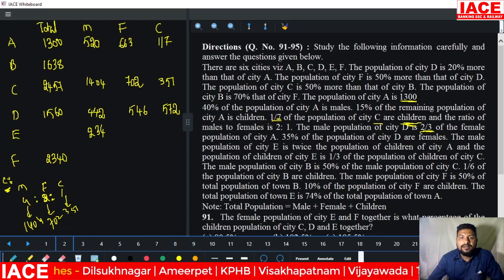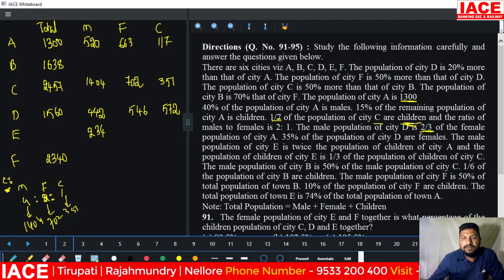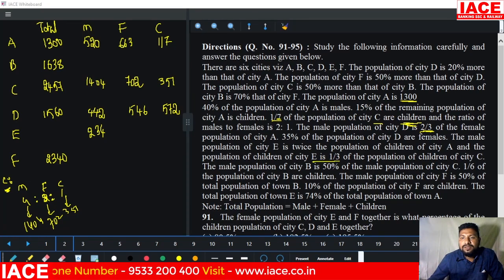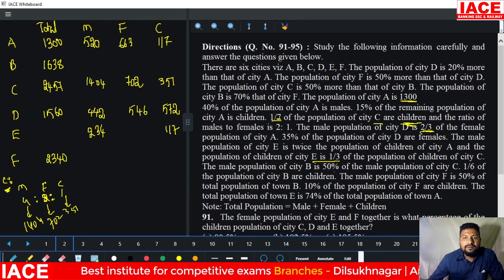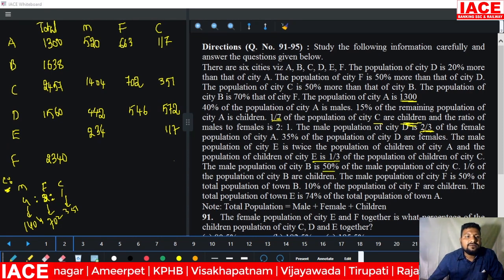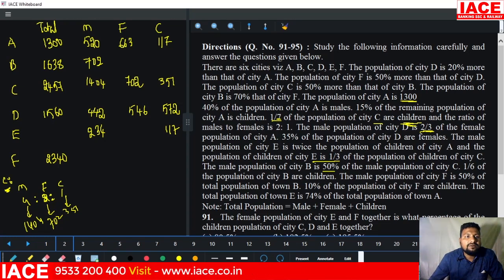Next, the children population of city E is 1/3 of the population of children of city C. City C is 351. 1 by 3 of 351 is 117. Next, the male population of city B is 50% of the male population of city C. 50% of city C means it is equal to 702. The 702 will be removed from the 1638. The remaining value will be separated for females and children.